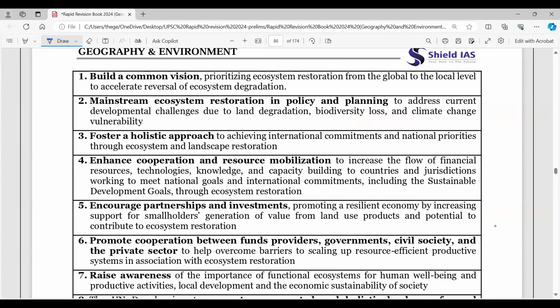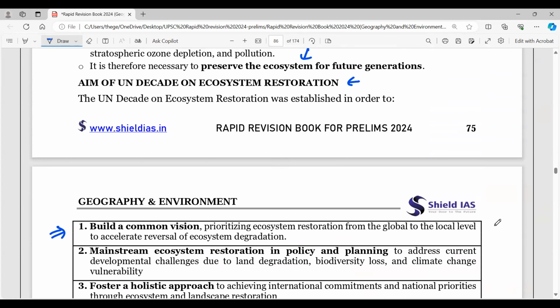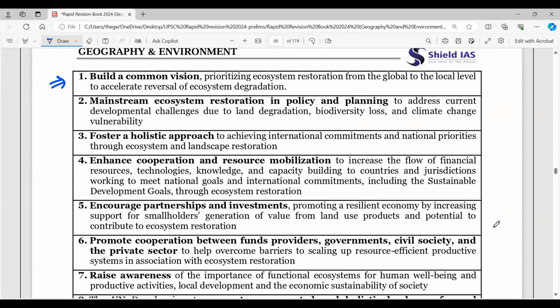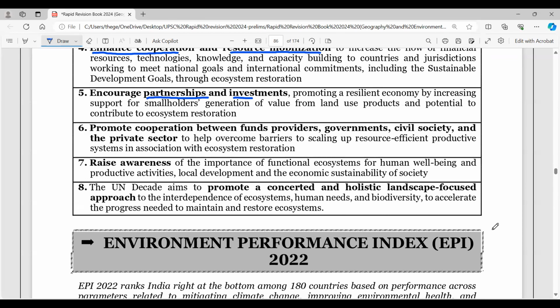Many times statement-based questions are asked: which of the following is correct about this particular UN Decade of Ecosystem Restoration. So this is the aim and objective. Build a common vision, mainstream ecosystem restoration in policy and planning, reducing biodiversity loss and vulnerability to climate change, fostering a holistic approach to achieving international commitments and national priorities, right? Then you have enhanced cooperation and resource mobilization, encouraging partnerships and investments, promoting cooperation between fund providers, governments, civil societies, and also raising awareness is very important here.